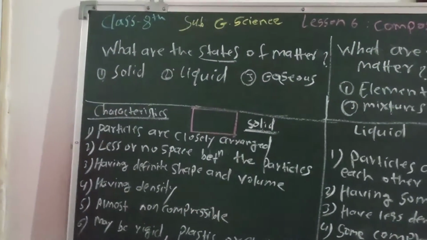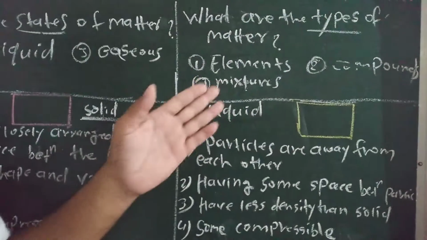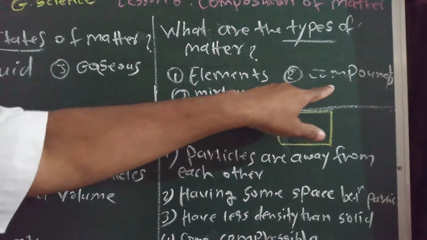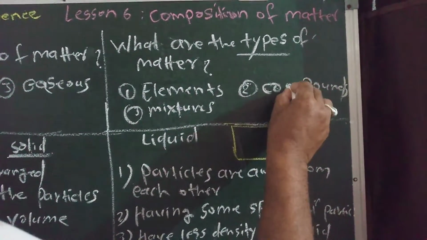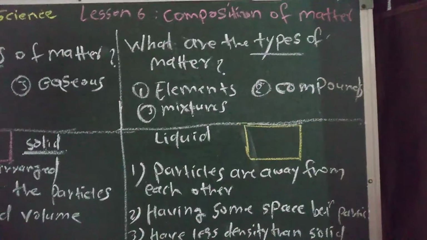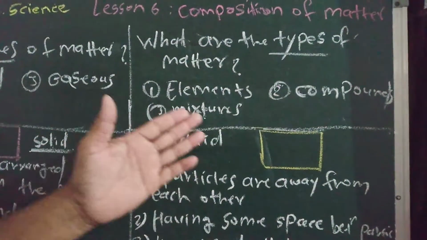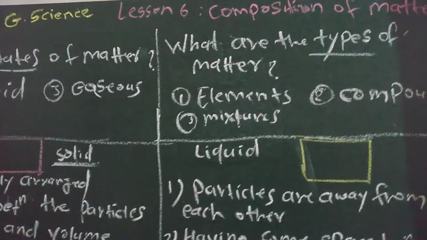And the second question, types of matter. So what is the answer? The first is elements, second is compounds, and third is mixtures. Mixture means many types of substances mixed together.